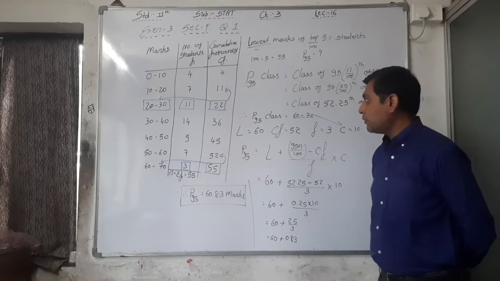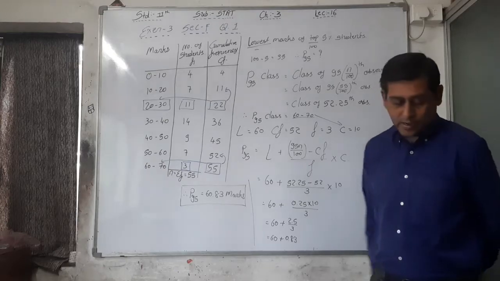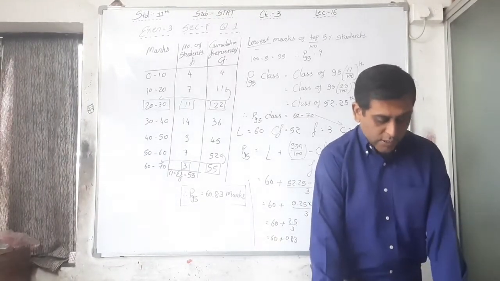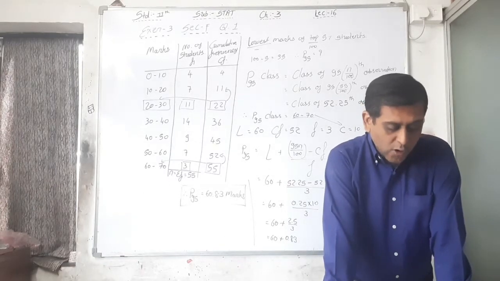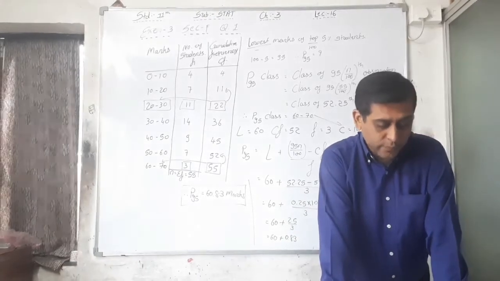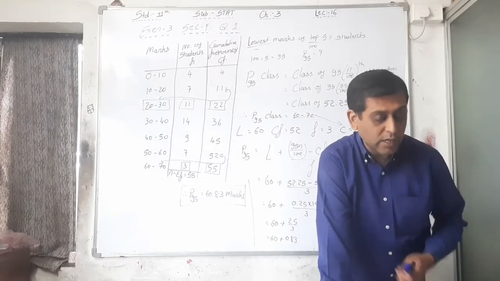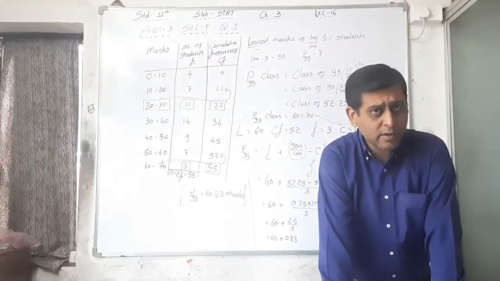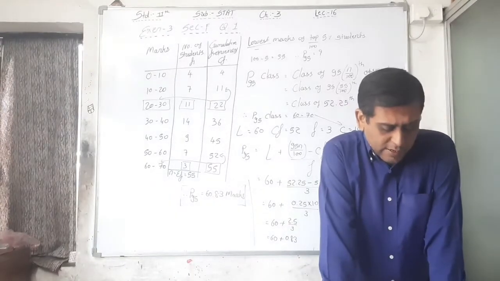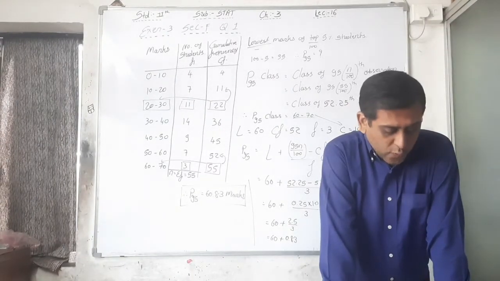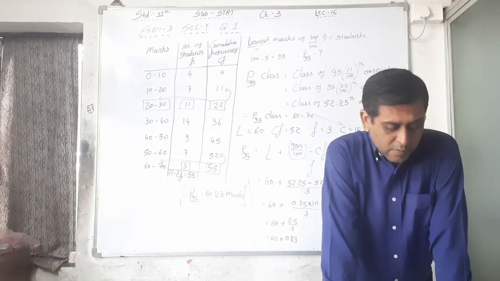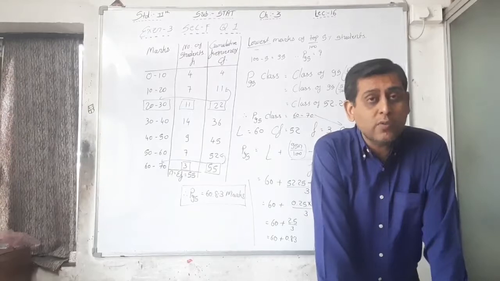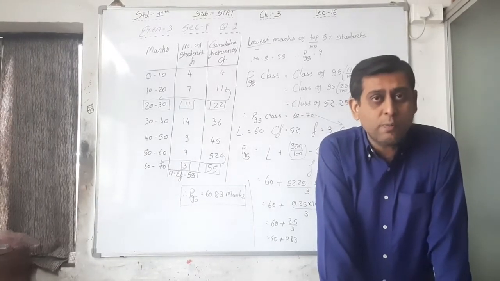Okay, so write down this, and here I am discussing the second question. What is the second question? See, two brands of tires are given, with the life in 1000 km. A brand tire frequency is given and B brand tire frequency is given, and you have to find the mean of those two brands and then answer which brand is better.